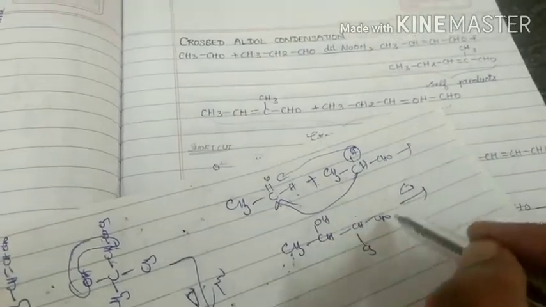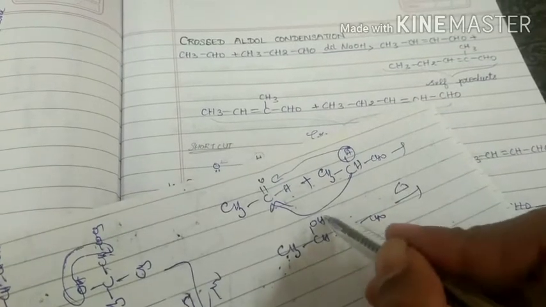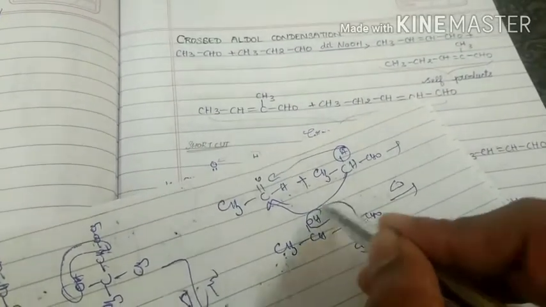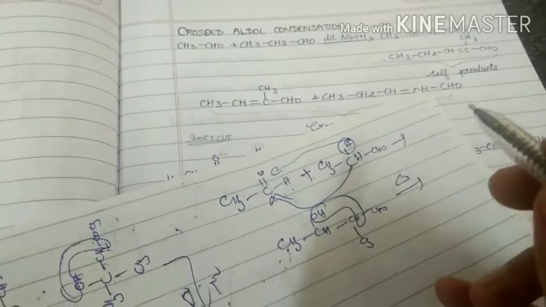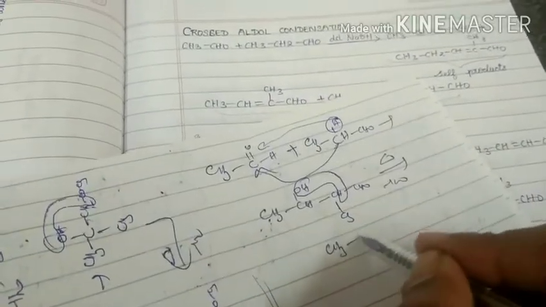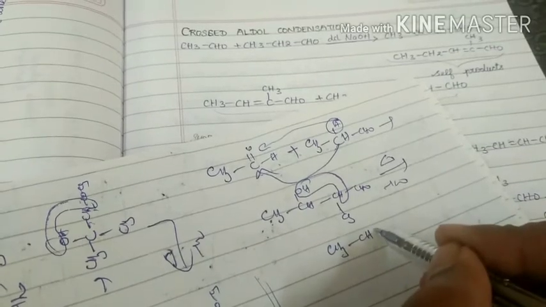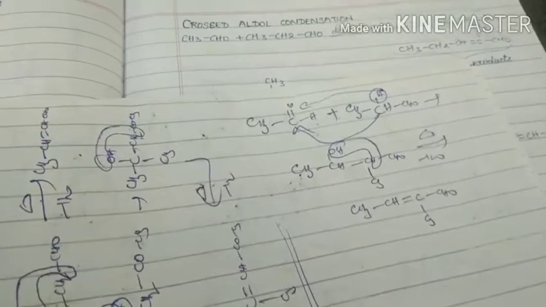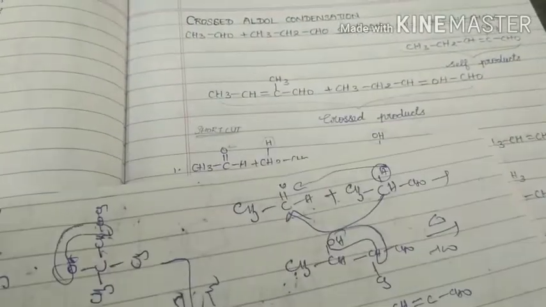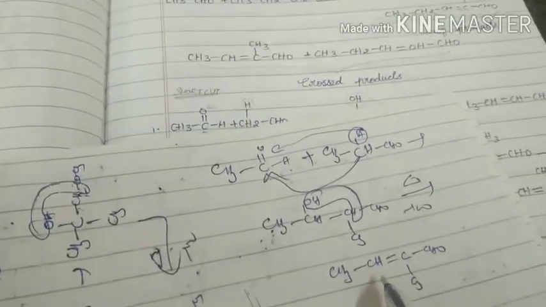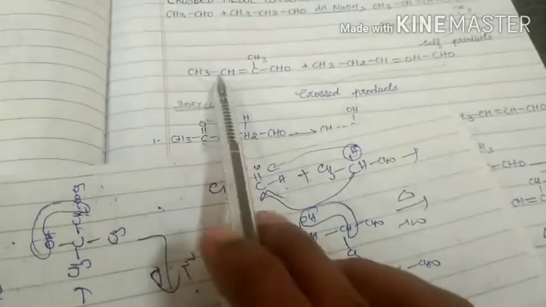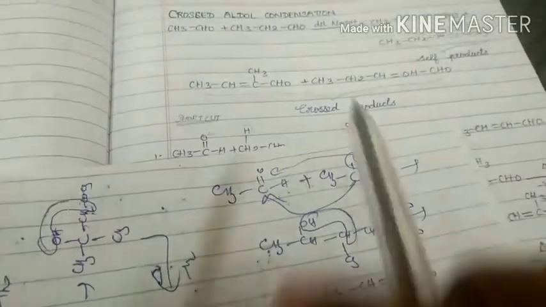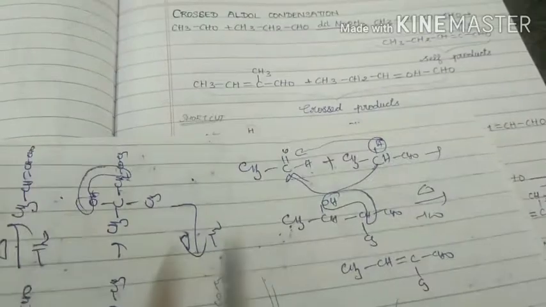When this undergoes elimination by heating, water is eliminated. Then we get CH3 CH double bond C CH3 CHO. This is the product we have got here. Now we are going to get this one. How will it be obtained?